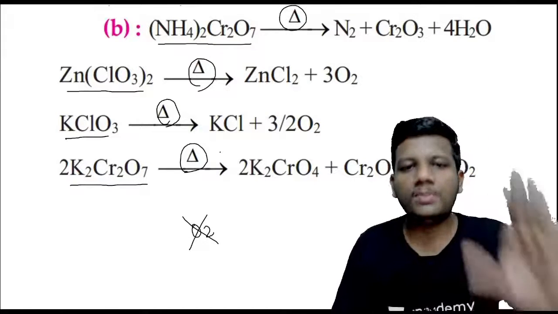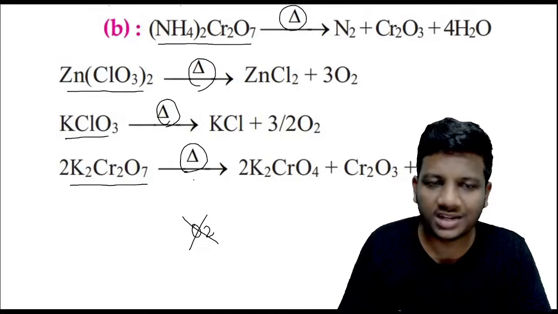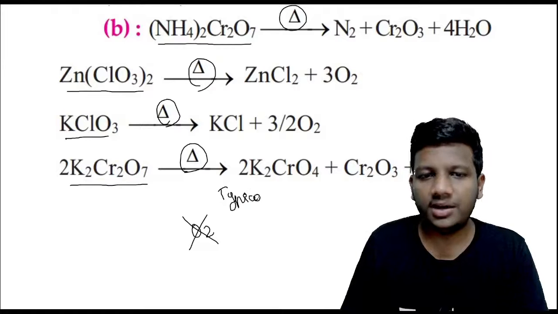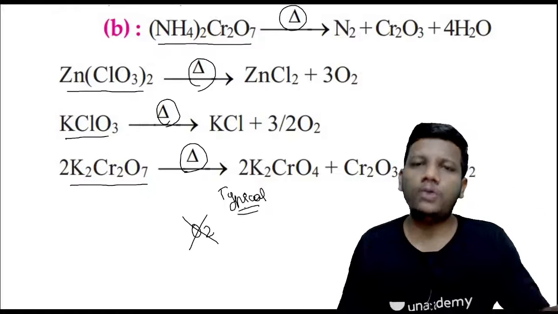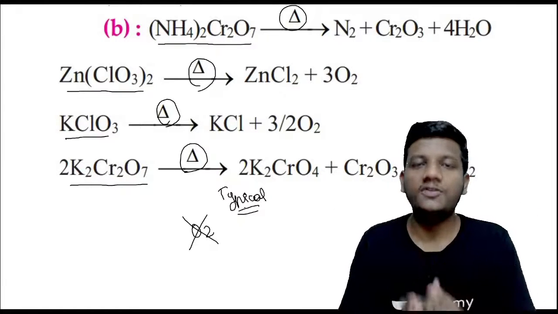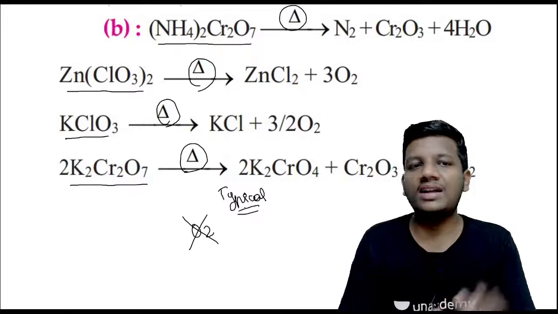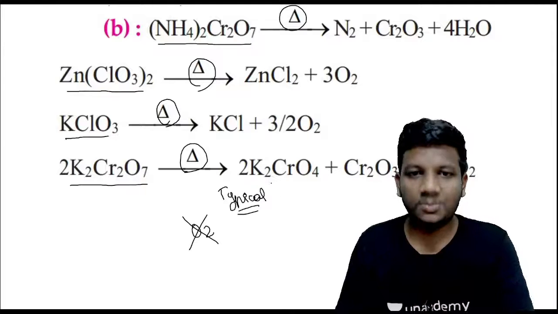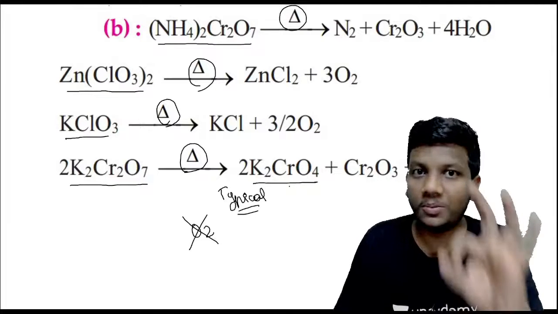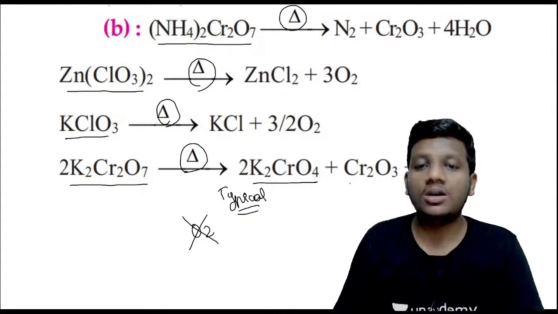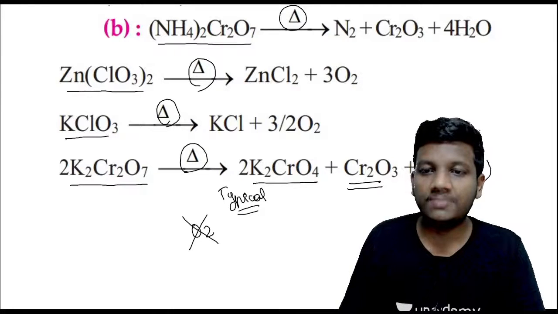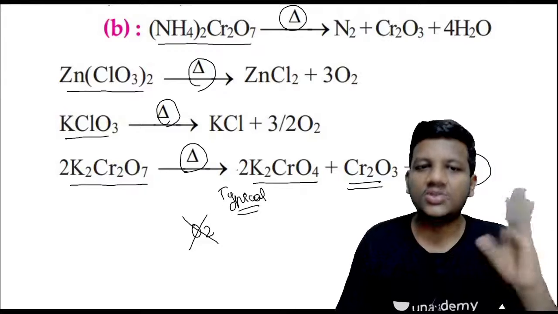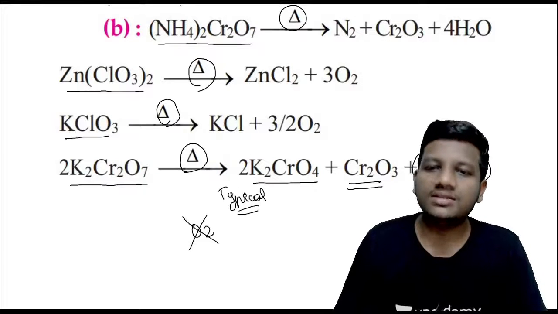So if you go from below to above, if you heat the potassium dichromate, note down guys, I took a session on D and F block elements a month ago on the Unacademy Sapiens channel itself. In that I explained completely the potassium dichromate reactions. If you heat the potassium dichromate, you will get potassium chromate, along with Cr2O3 and oxygen, which is very important from the NEET point of view. So definitely O2 is evolving. This is not my correct answer.